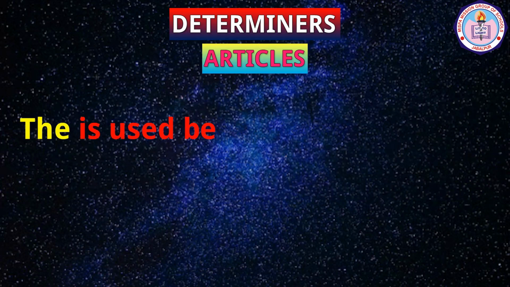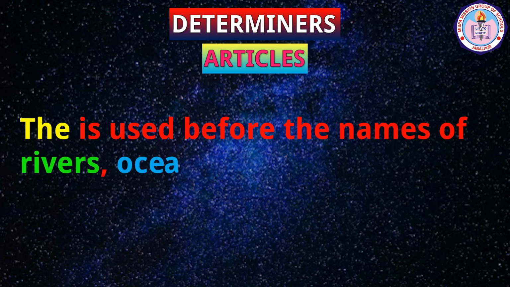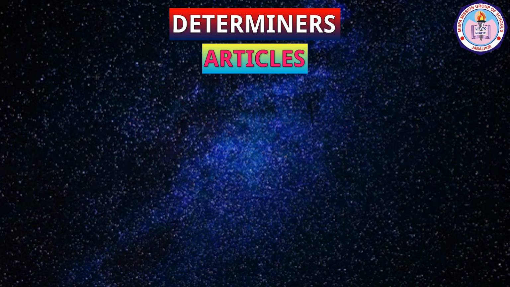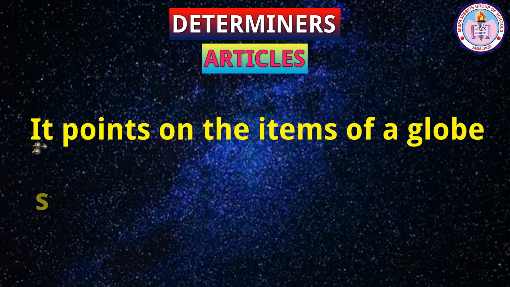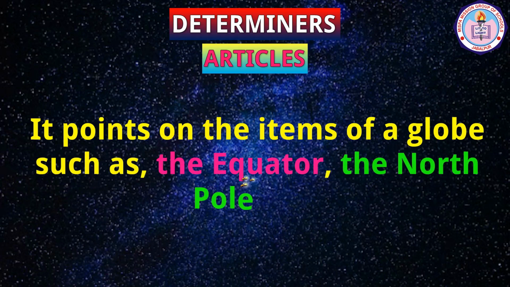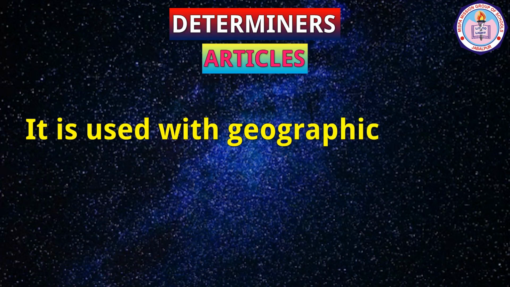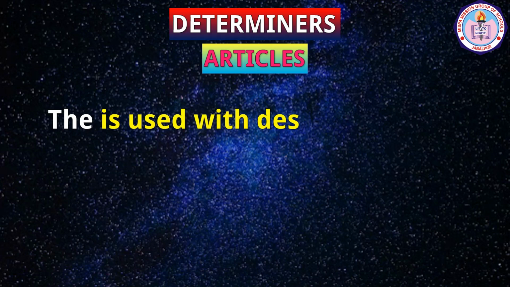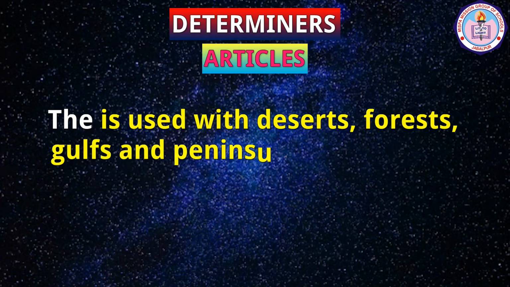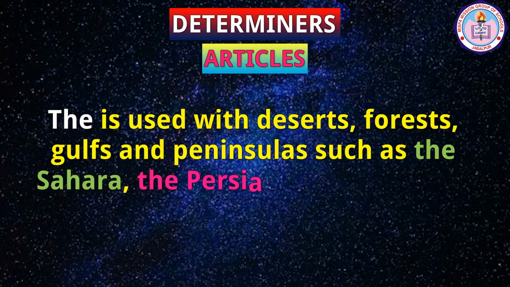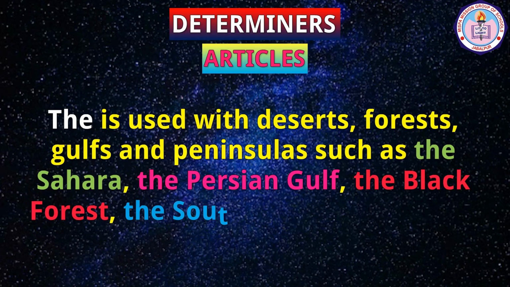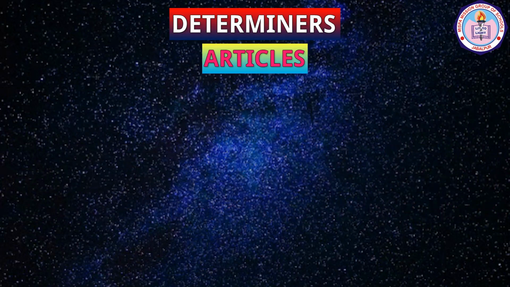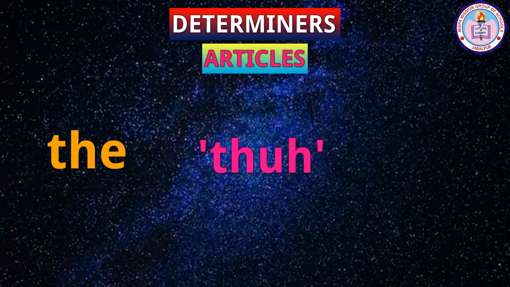The is used before the names of rivers, oceans, and seas such as the Ganga, the Indian Ocean, etc. It points to the items of a globe such as the equator, the North Pole, etc. It is used with geographical areas such as the Middle East, the West, etc. The is used with deserts, forests, gulfs, and peninsulas such as the Sahara, the Persian Gulf, the Black Forest, the Southern Peninsula, etc.